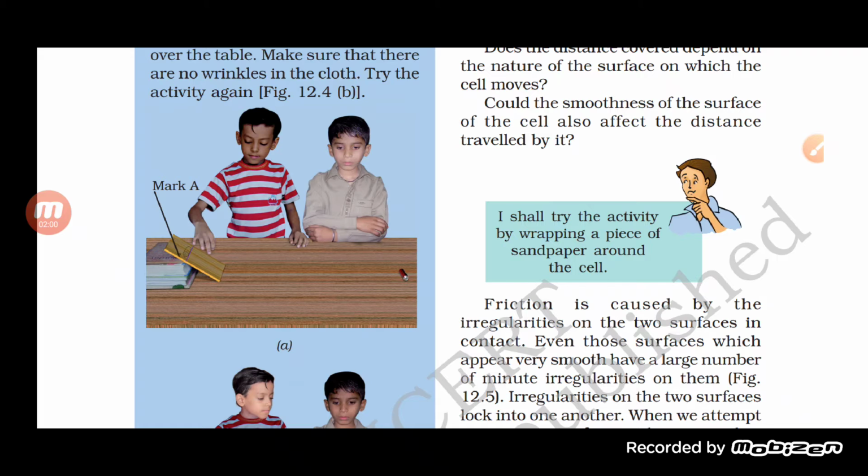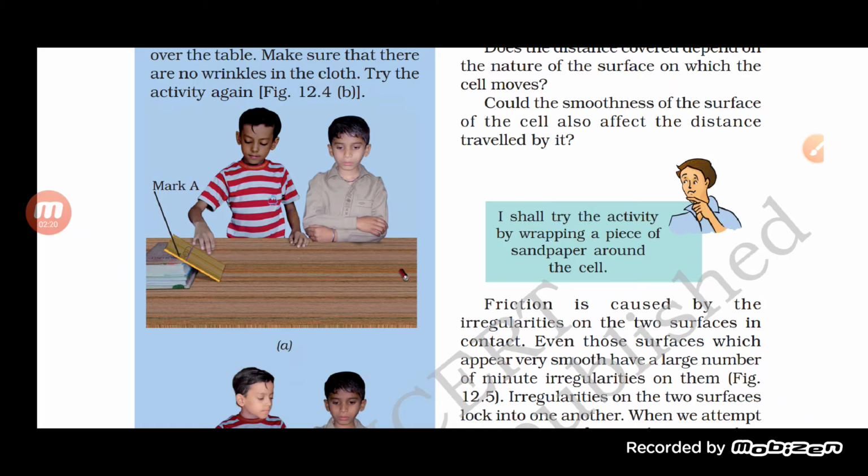Now, the more the irregularities, the more the chances of a connection between them. So the force of friction acts when there are a lot of irregularities in the two surfaces kept in contact with each other.